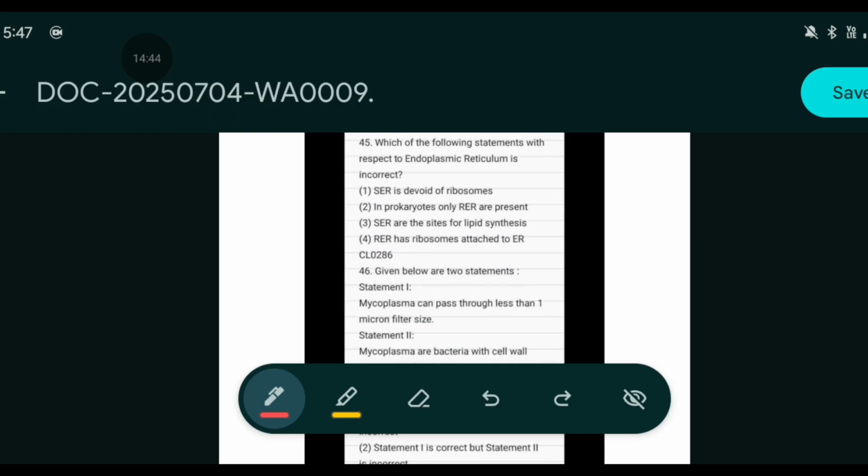Which of the following statement with respect to endoplasmic reticulum is incorrect? Again came the incorrect ones. Archaea is devoid of ribosome. In prokaryotes, only RER is present. False. It's the only false one.